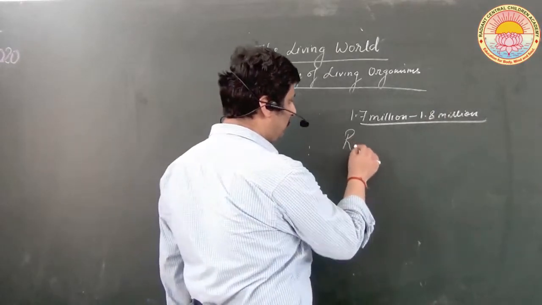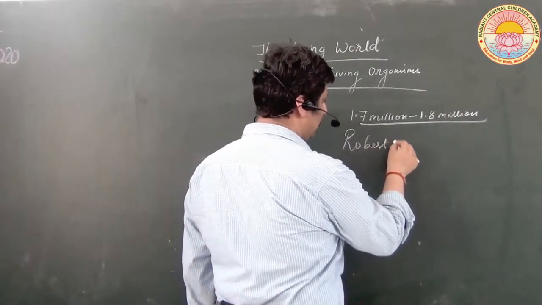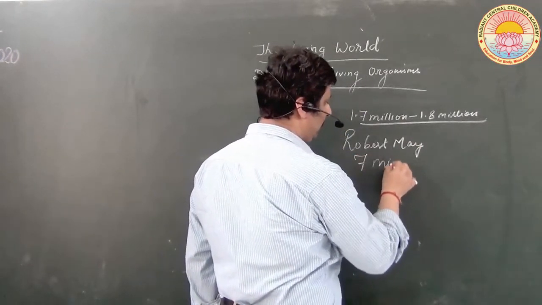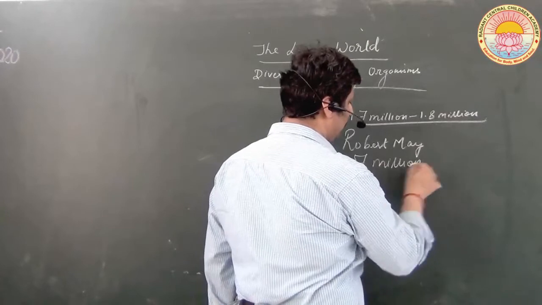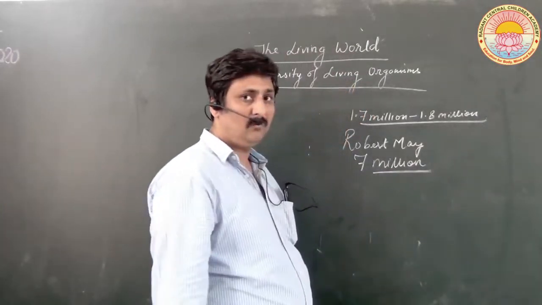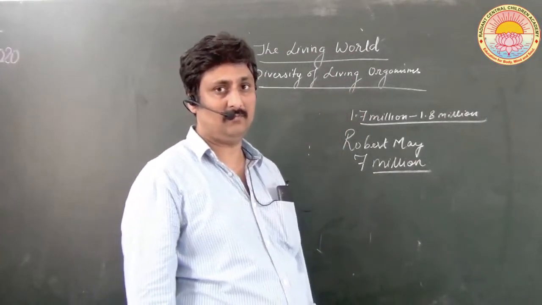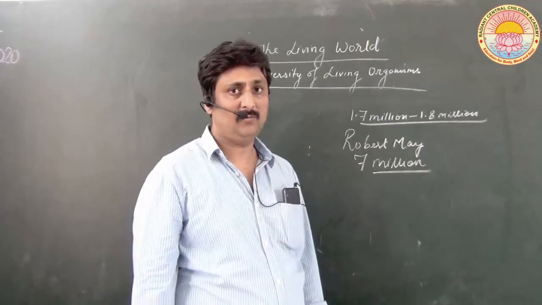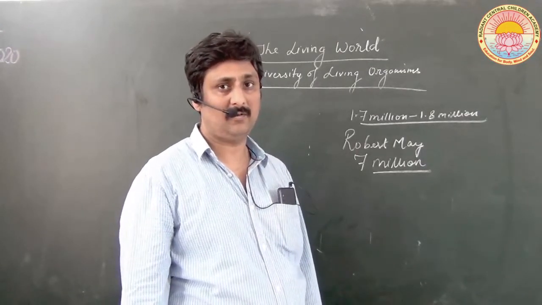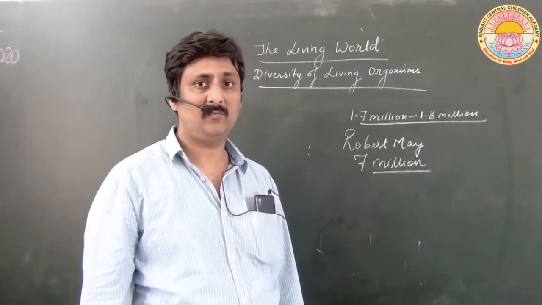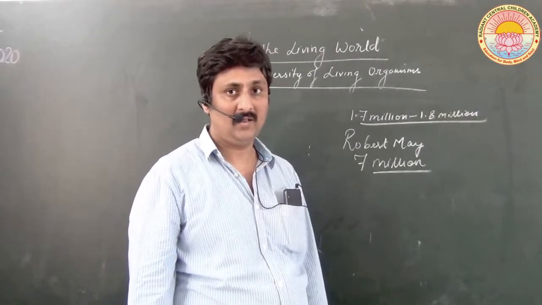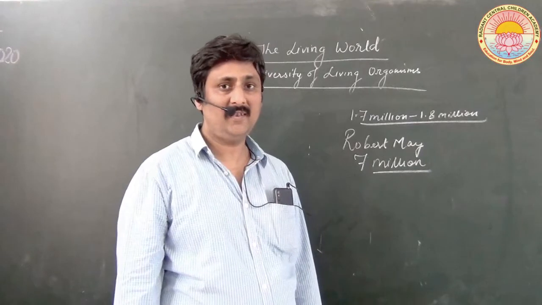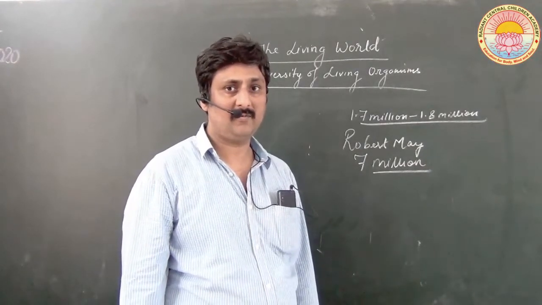According to Robert May's estimates, there are about 7 million species which exist on Earth. Most of the species are still undiscovered. Now, the question arises, in which region of the world will you find these undiscovered species? Naturally, these regions will be the tropics, the tropical belt, where you will find millions of undiscovered species. Obviously, in time, these undiscovered species will be discovered.